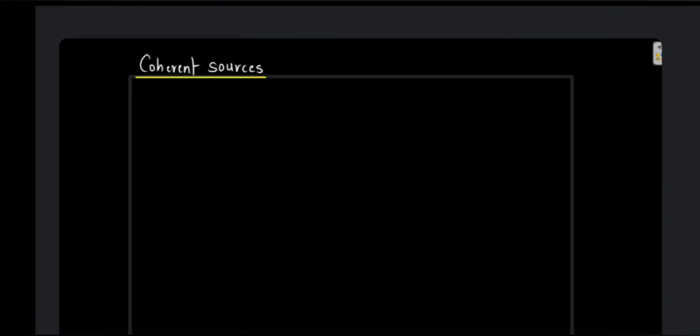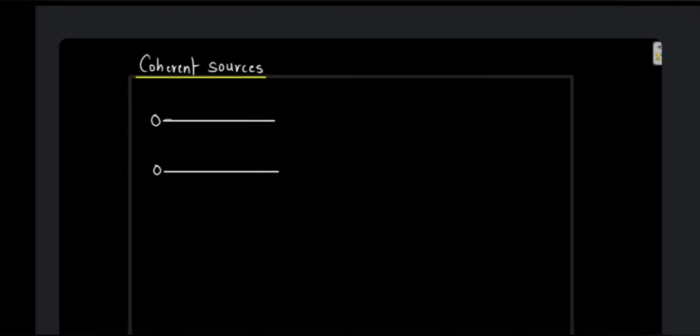So now let us understand what are coherent sources. So supposing we have two sources of light which are continuously emitting the light waves. So let us say this is one source, this is another source, and they are emitting the light waves.